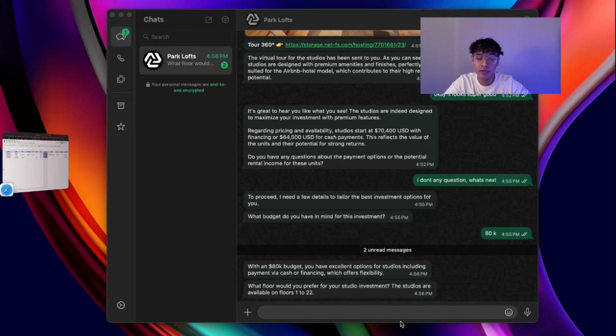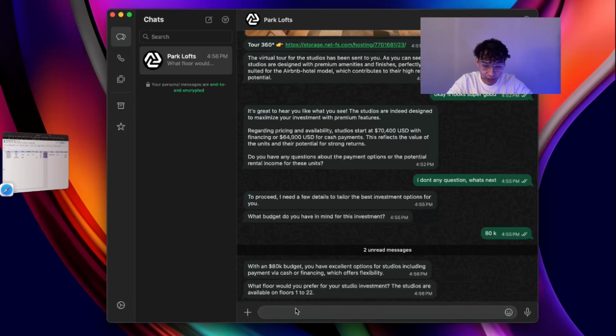It's answering us right now with an 80K budget. You have excellent options, this and that. What floor do you prefer for your studio investment? These studios are available on that floor. We also have a tool for this agent that it can use to see the real-time pricing and the availability of this unit. So that's super important because it makes all the work way easier. So let's just see this.